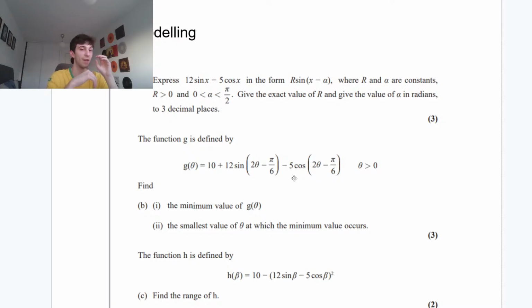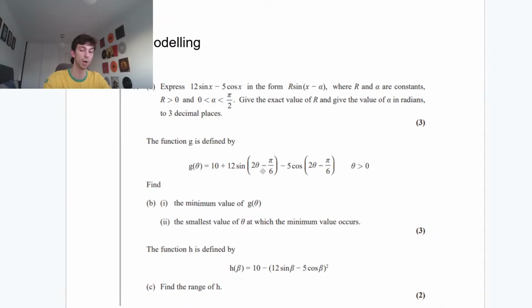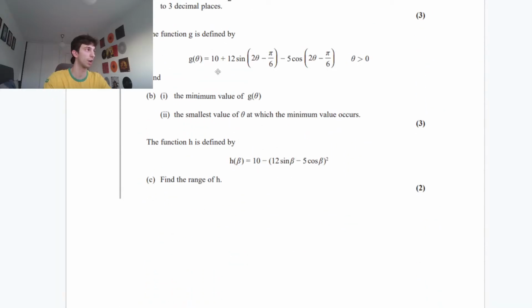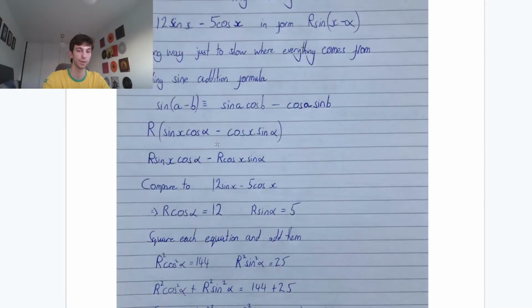All we're doing is instead of having that x in our 13 sine(x minus 0.395), we're going to have our x value to be 2 theta minus pi over 6. Okay? So let's just rewrite our function g of theta like that.